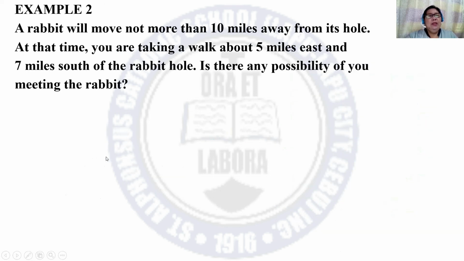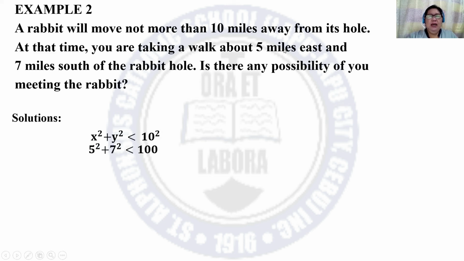Next. A rabbit will move not more than 10 miles away from its hole. At that time, you are taking a walk about 5 miles east and 7 miles south of the rabbit hole. Is there any possibility of you meeting the rabbit? For the solution, you form the inequality x squared plus y squared is less than 10 squared, because the rabbit will move not more than 10 miles. So it's less than 10 squared.